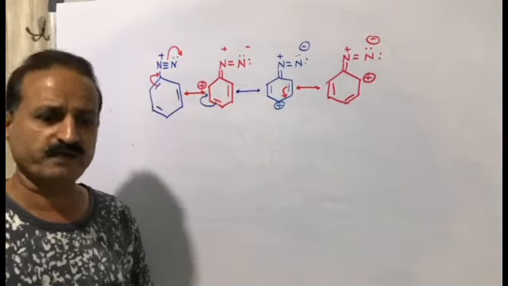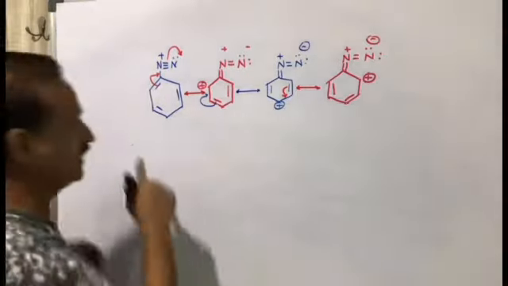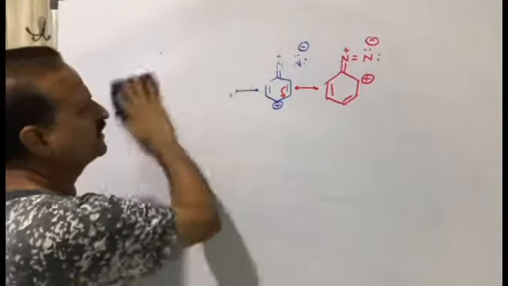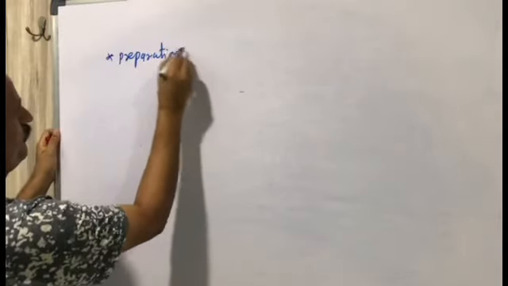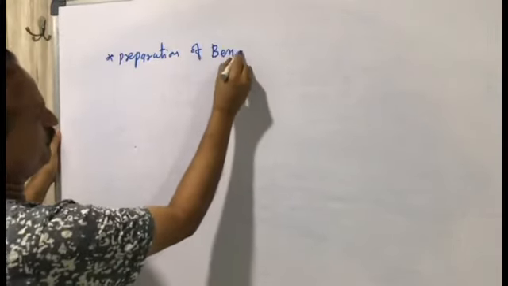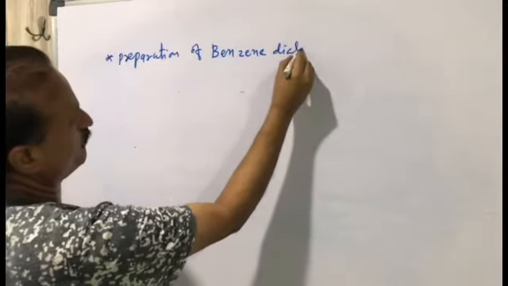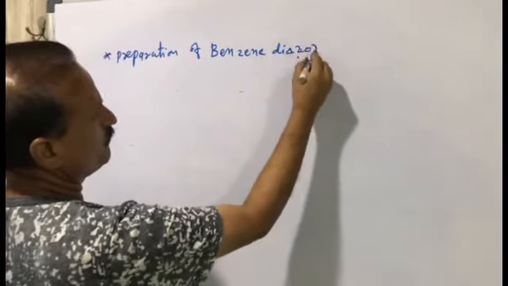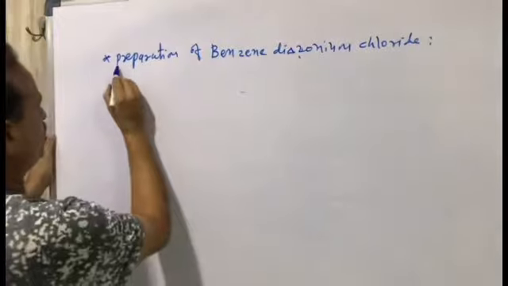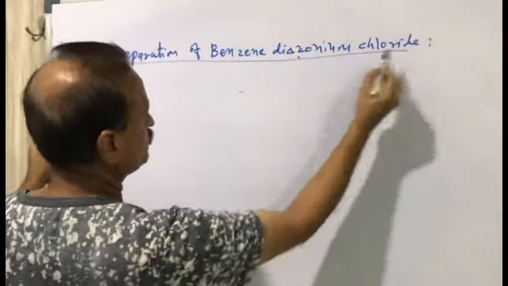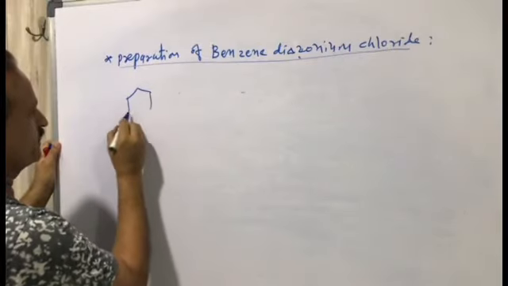So, preparation of benzene diazonium chloride from primary amine, meaning benzene amine.